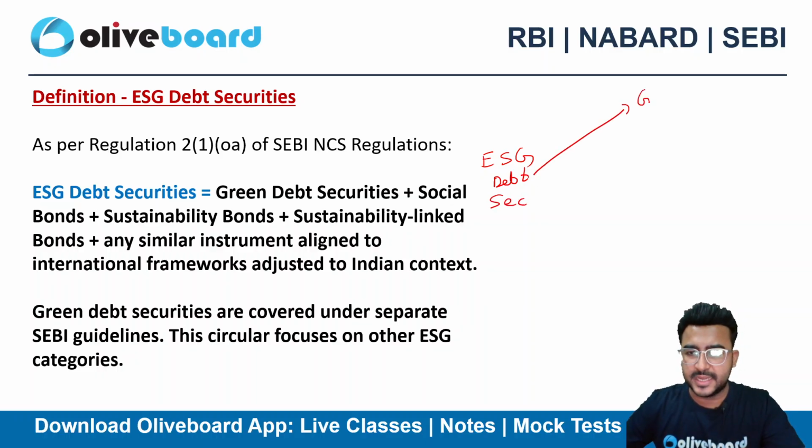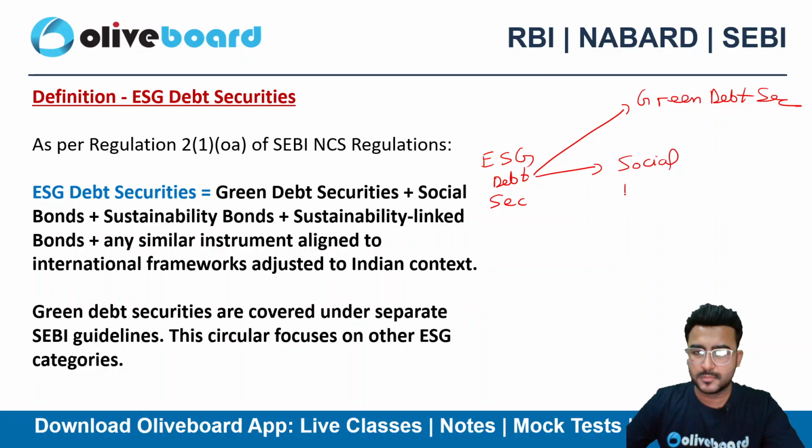The first one is green debt securities. The second one is social bonds. The third one is sustainability bonds.